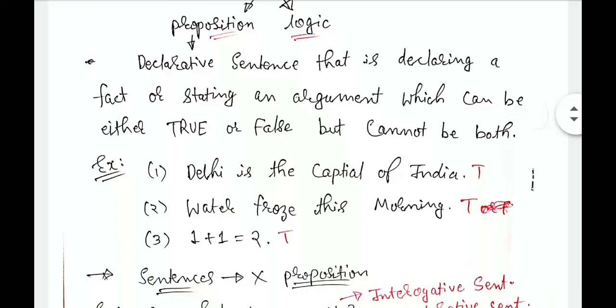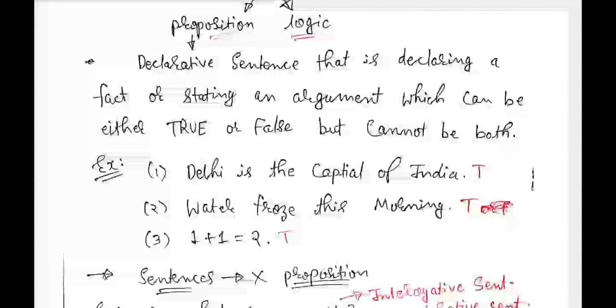The first example is: Delhi is the capital of India. So it is true at a time, so it is a proposition. Water froze this morning. This statement is also true at a time, so it is also a proposition. The third statement is: 1 plus 1 is equal to 2. It is also true at a time, so it is also a proposition.